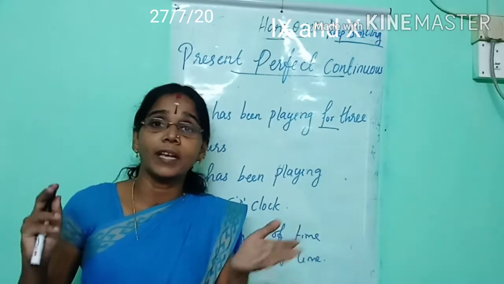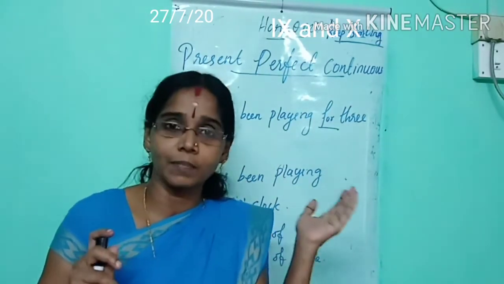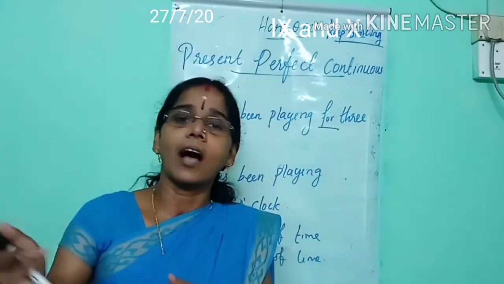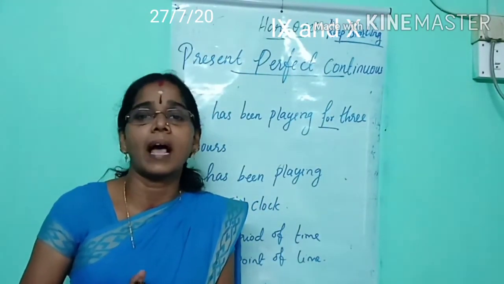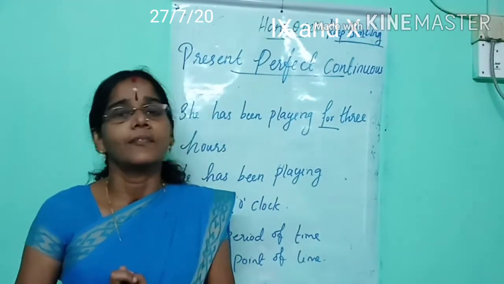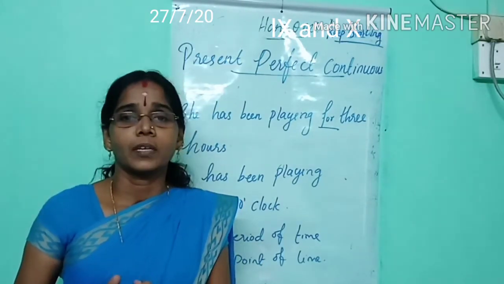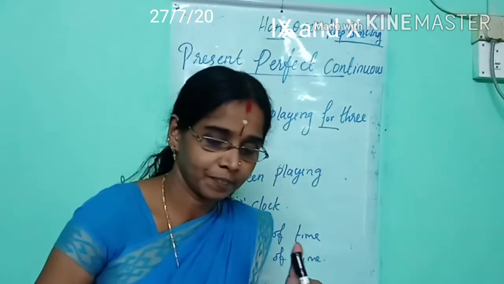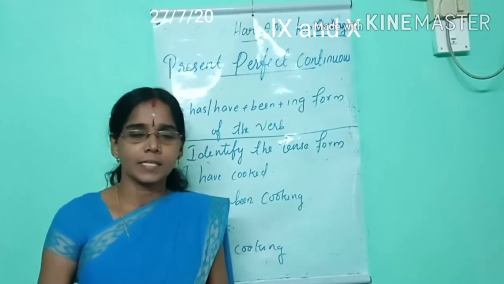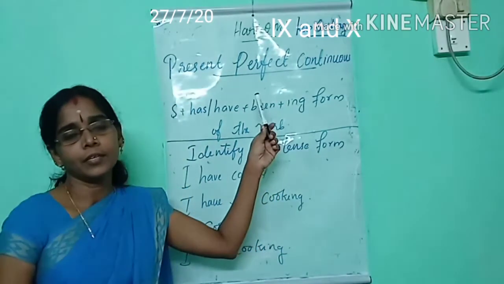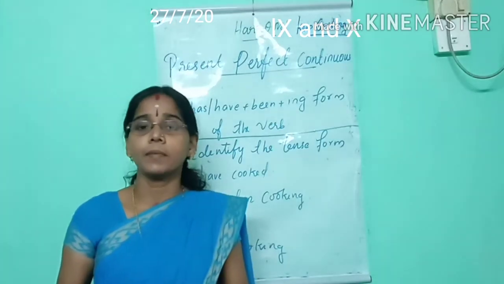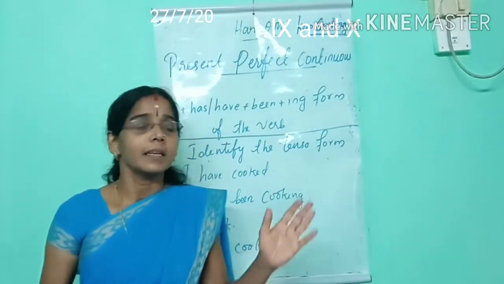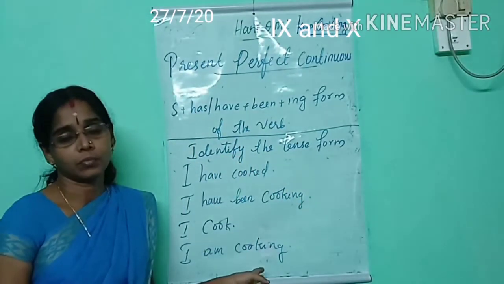I have been working since 2000. That means from 2000 onwards I have been working. That means we use the words for and since very often with this tense form. Now let's see examples. Now listen. Present perfect continuous is formed by subject plus has or have plus been plus the ing form of the verb that we have already learned. Here I have written a few examples.